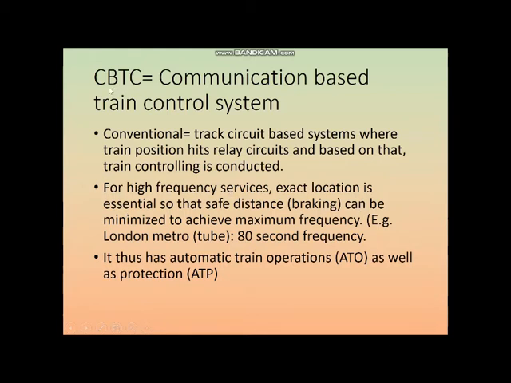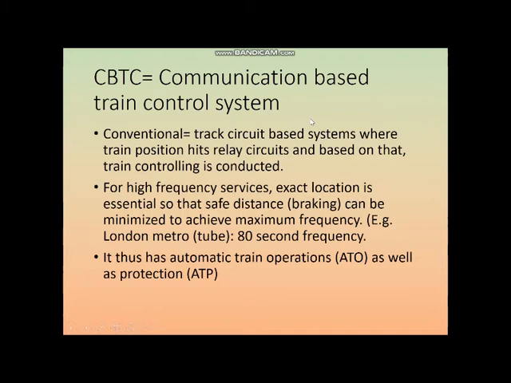For that purpose, this communication based control system is used. In this system, train to train communication is there, and at the same time train to system communication; both are observed at the same time. With train to train communication, an indicator is placed which will indicate how many meters ahead the train in front of you is, or how far the train behind you is.